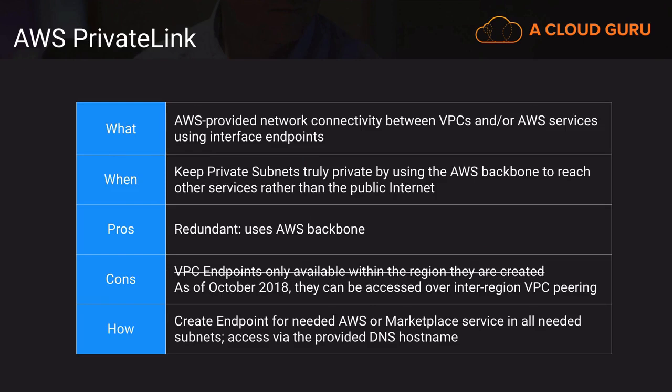We also have PrivateLink, and it's a way that we can connect to services, either AWS services or maybe services created by third parties. And we can do that in a secure fashion right over the AWS provided network.